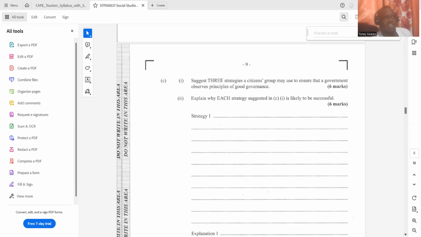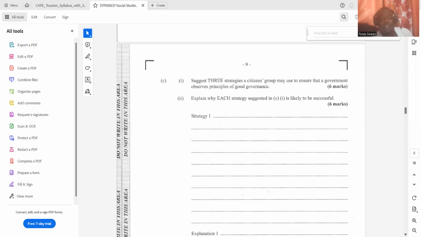This is going to be successful because the government doesn't like bad publicity, right? And when we say observe the principles of good governance, this can be something good that the government is doing that is also highlighted, right? The government hates bad press. So it is going to be successful because the government doesn't want to have a bad name out there, because their aim is to provide for the citizens and ensure that they win the next election. You see what I'm saying?